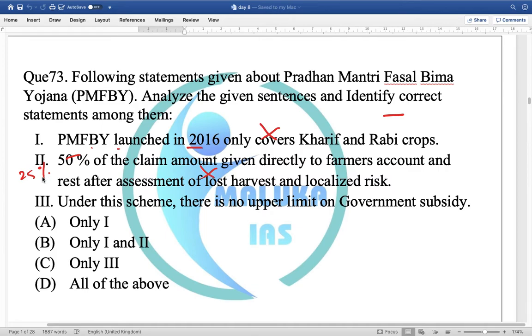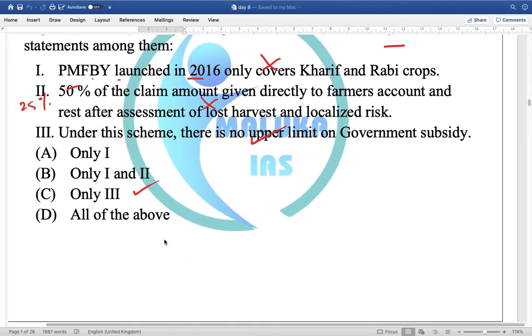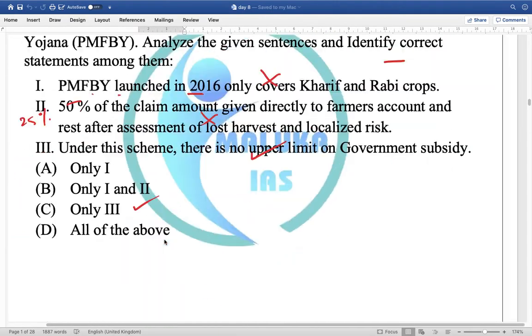Third statement: under the scheme there is no upper limit on government subsidy. Third is correct. No upper limit has been kept on any subsidy. Therefore, C becomes the answer for question number 73.